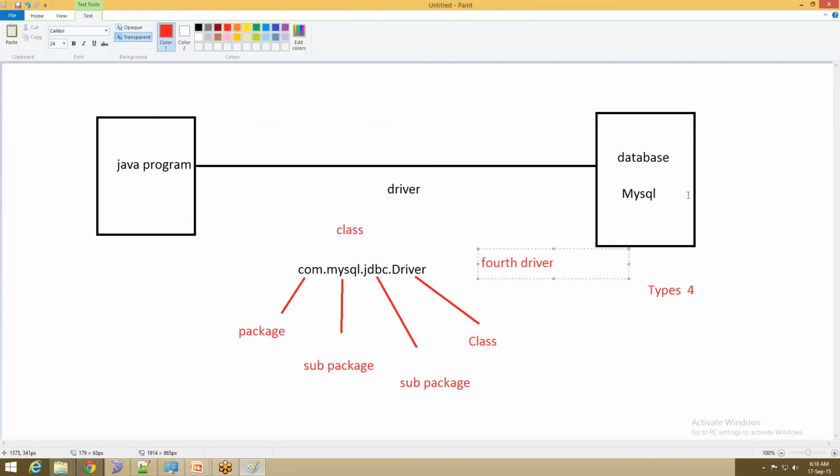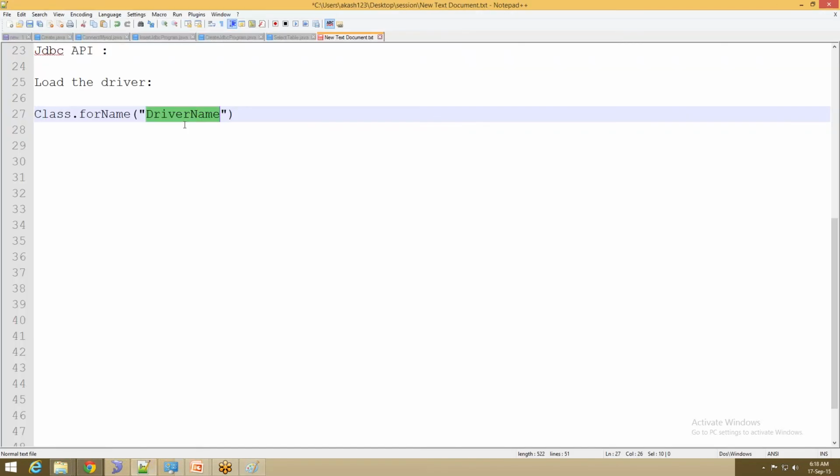In my example, in my image, I am using MySQL. So here, if I am writing com.mysql.jdbc.Driver, it represents the MySQL fourth driver, because as I said, com is nothing but the fourth driver.